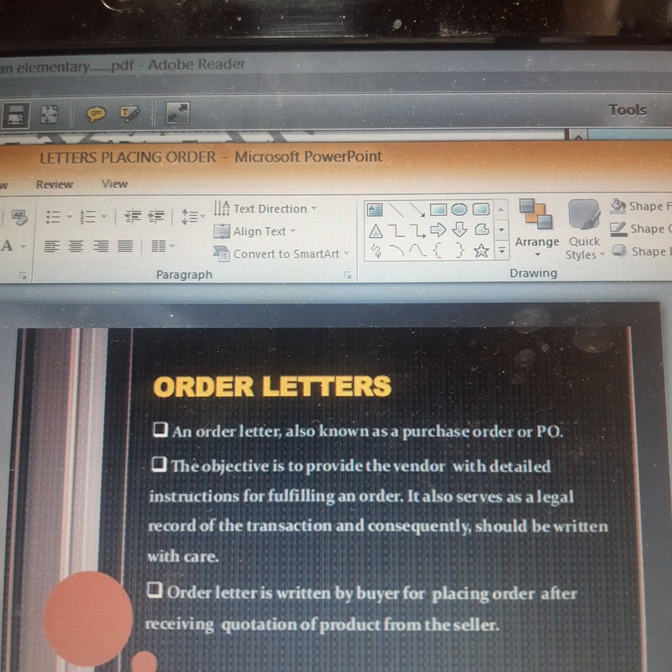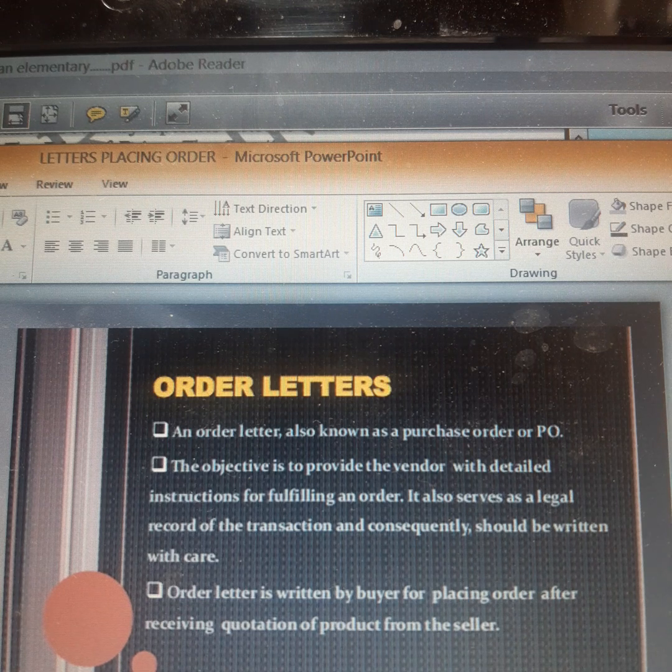The objective is to provide the vendor. Vendor means over here the distributor, children, or the person who will take our order and will also take care of the delivery being made. Okay, so the vendor, the distributor over here, will be provided with detailed instructions for fulfilling an order.